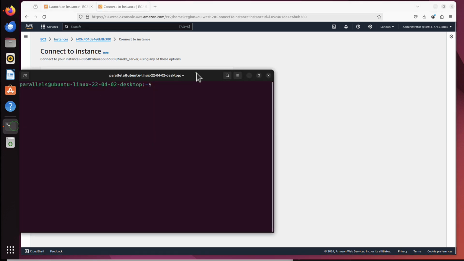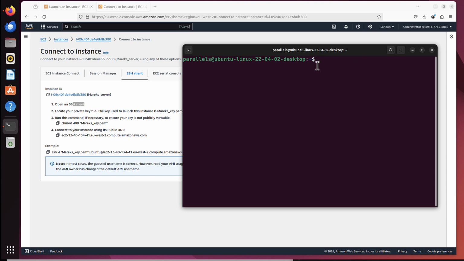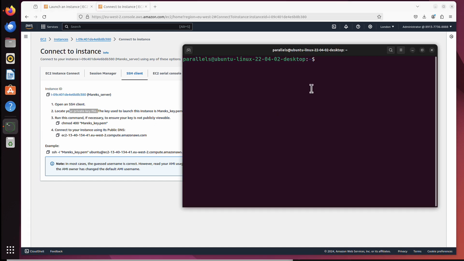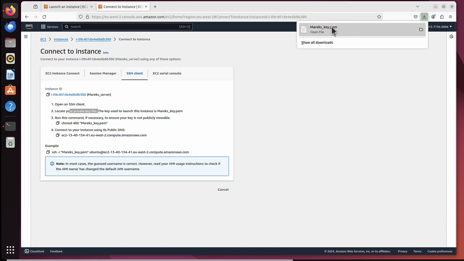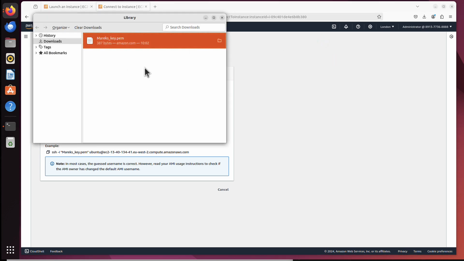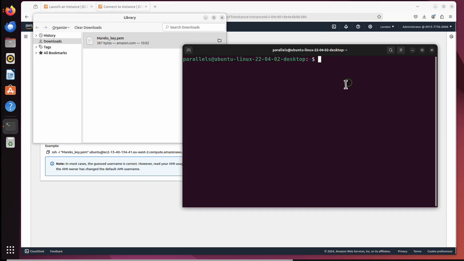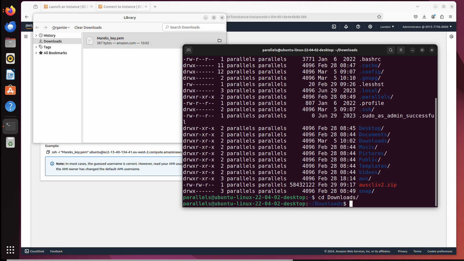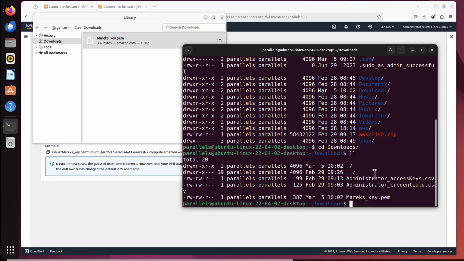Well, my terminal already has, or my system I should say, has an SSH client. So the next thing I have to do is locate my private key. Remember that key that we downloaded? I mean, it was downloaded automatically, that marekskey.pem. We can show it in downloads. Yes, it's in downloads. So here I have to navigate to my downloads folder. So I see the downloads. And I can see this is the file that was downloaded, marekskey.pem.